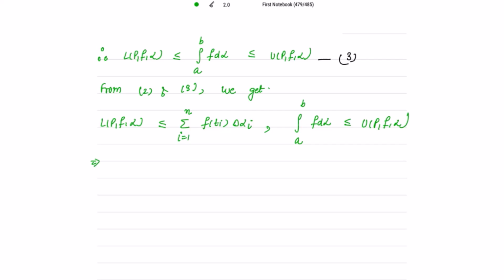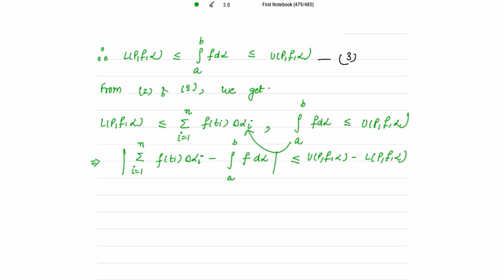The next step, because I have to take the difference, I have to subtract this from this, which is required in our theorem that is to be proved. So taking the modulus, of course, summation i going from 1 to n of f(t_i) delta alpha_i minus the integral from a to b of f d alpha is less than or equal to, subtracting the last ones, U(P, f, alpha) minus L(P, f, alpha).